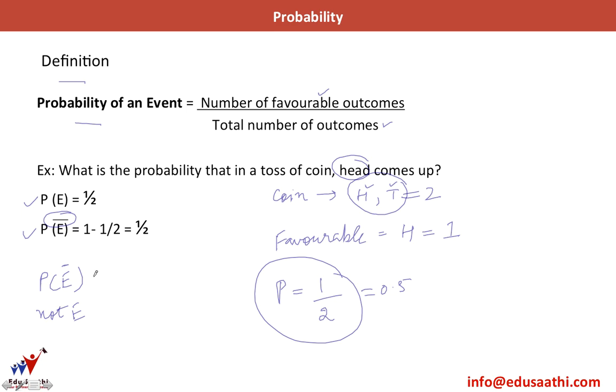So if head does not turn up, in other words, the probability of a tail, is equal to 1 minus probability of E. So I have 1 minus 1 by 2, so probability of E naught, or not E, is 1 by 2. I hope this is clear. If not, we'll do some practice questions in the next slide, and I'm sure you'll be clear with the first part, which is the definition of probability.